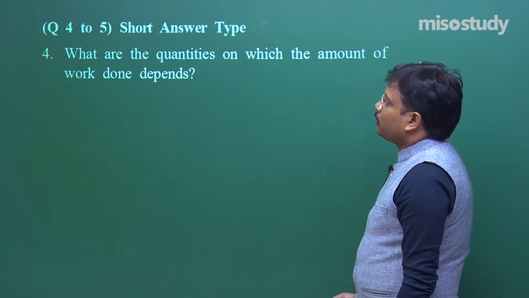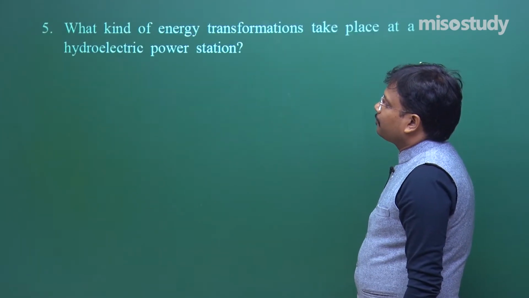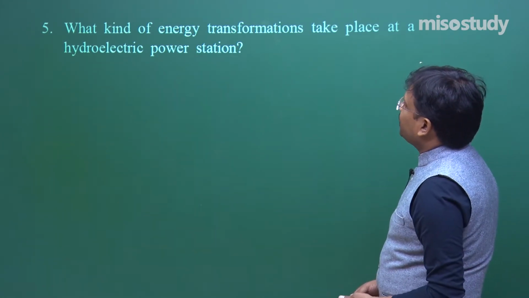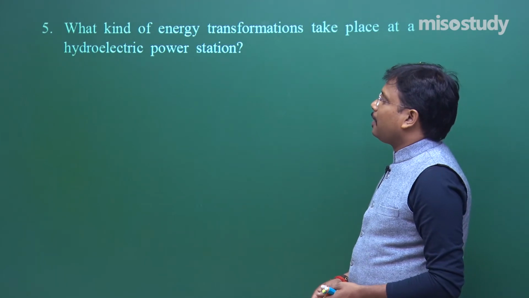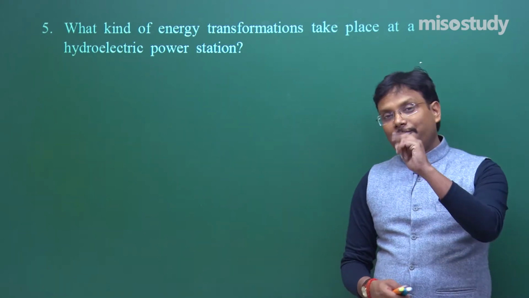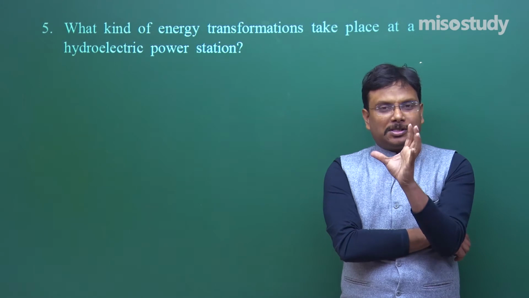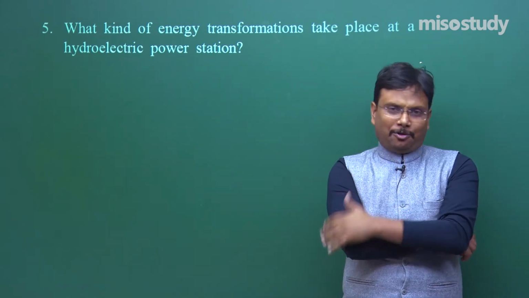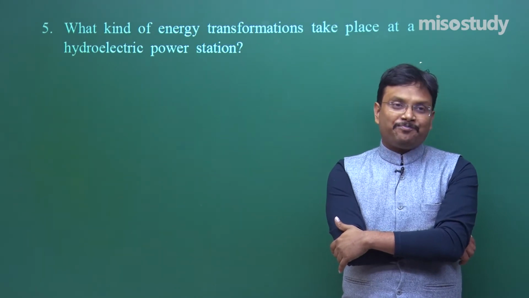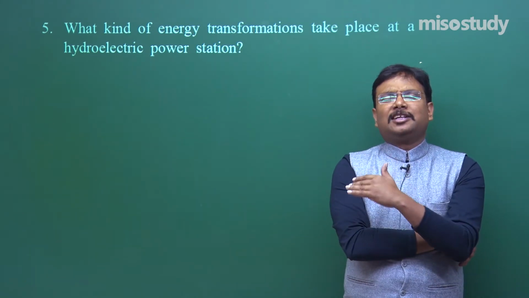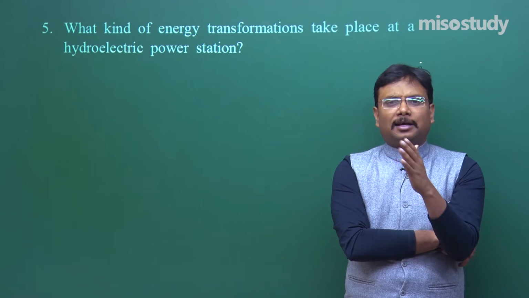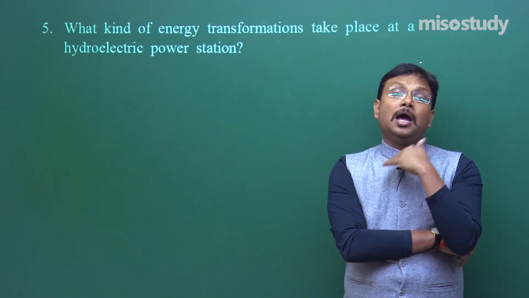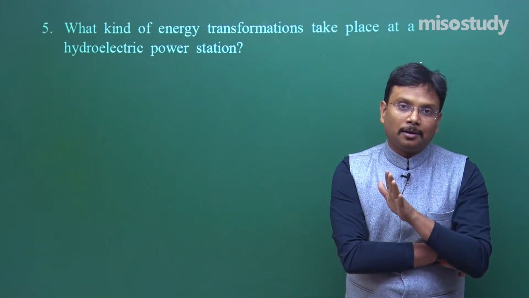Let's consider question number 5. What kind of energy transformations take place at a hydroelectric power station? In one of my videos, I devoted a very good amount of time and I picked so many types of energies. Fine. Wind energy, solar energy, tide energy, kinetic energy, potential energy, hydro energy, thermal energy, coal energy, nuclear energy. Oh, tired.